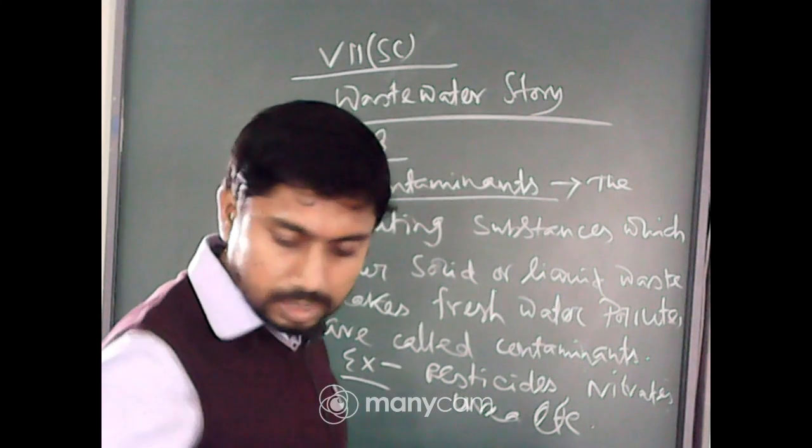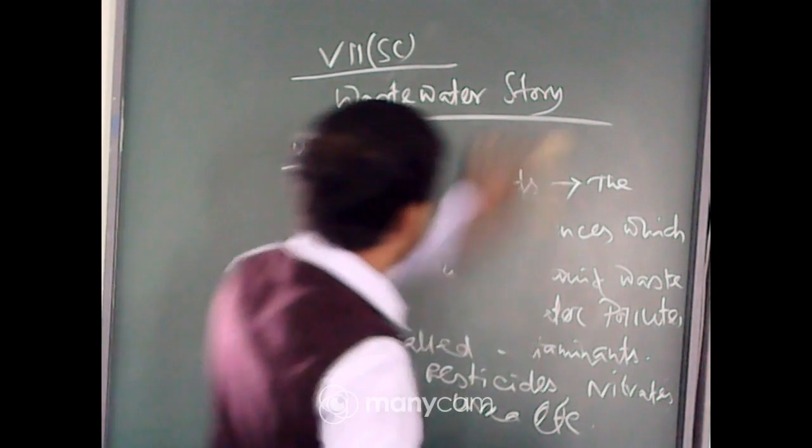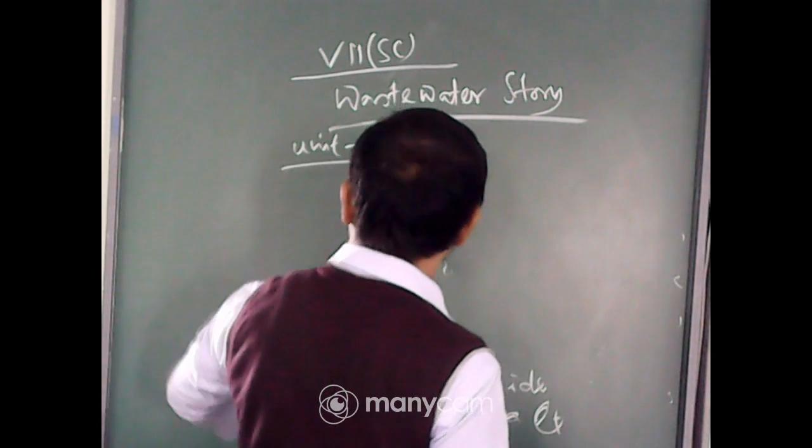Completed contaminants. Next, what is sewage?